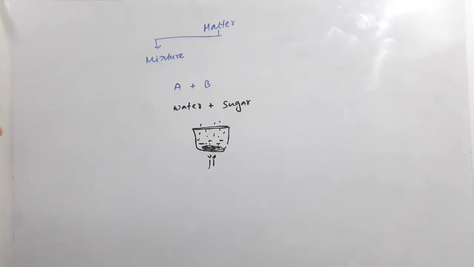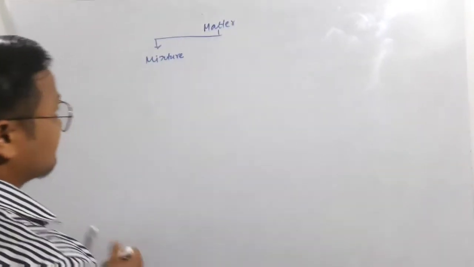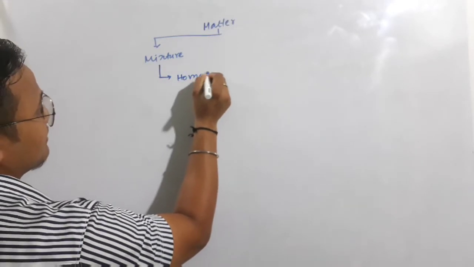Now let's go through the classification of this. One is known as the homogeneous mixture.